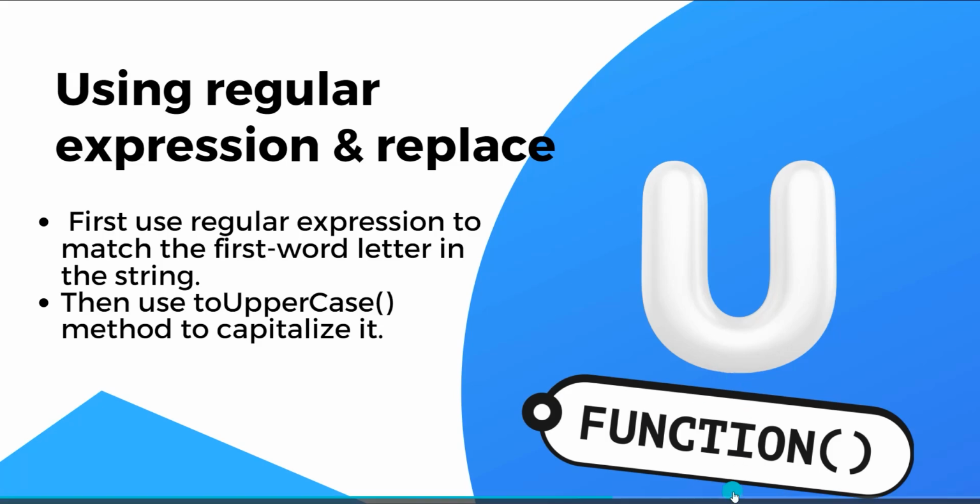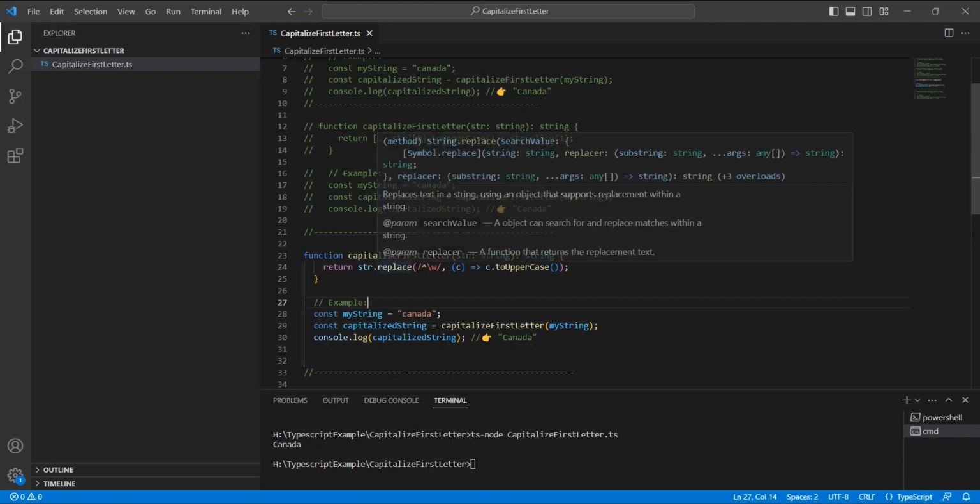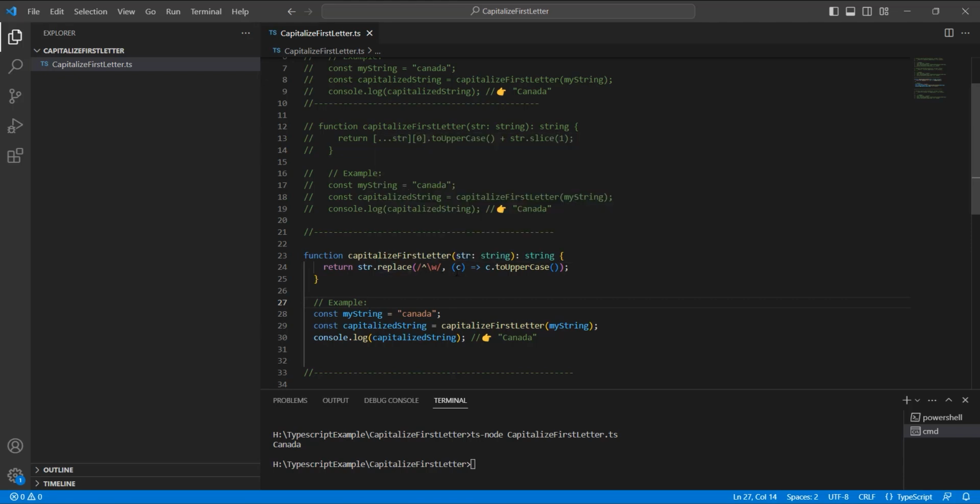Now let's see how we can implement it. So here also we have created the same function, passing this string to this parameter, and then we will use string.replace. The replace method will replace the first string or character or number with another string or character. So here we are passing the regular expression and we are converting the string.